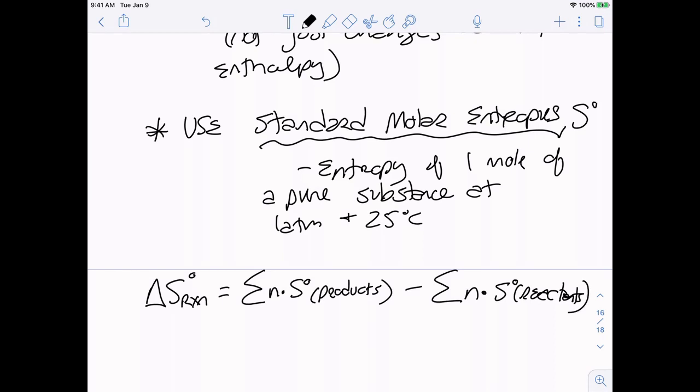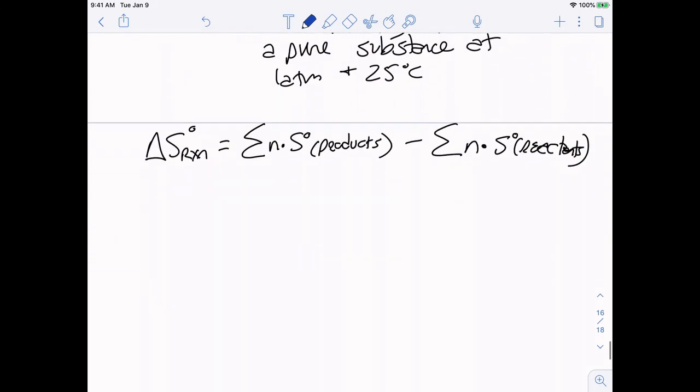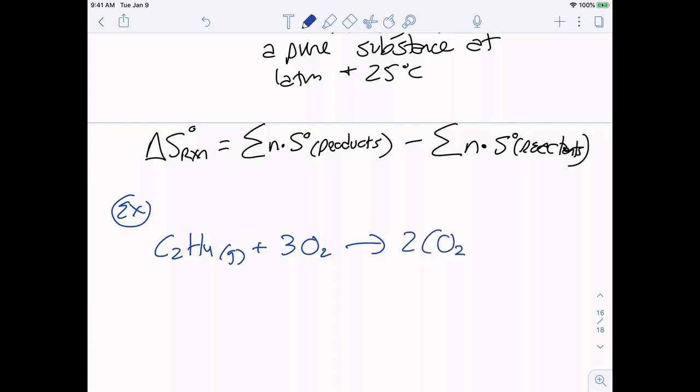An example for us, and we'll use the same equation that we used when we were determining our enthalpy change. So C2H4, ethylene, plus 3 oxygen going to 2 carbon dioxide plus 2 water. And my water, my carbon dioxide, everything is a gas. And then you don't need the 1 there, but there is a 1 in front of my ethylene.